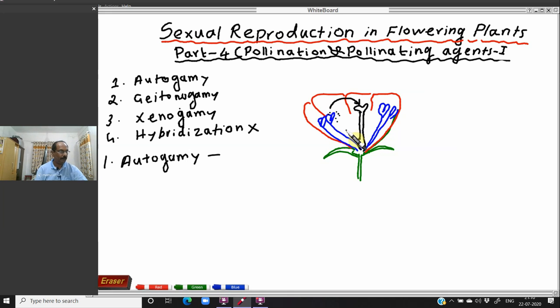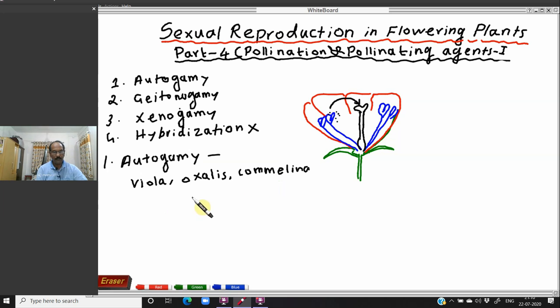But some plants, like viola, oxalis and commelina, commelina meaning groundnut, show complete autogamy. In these plants, complete autogamy is possible. Why is complete autogamy possible in these plants?